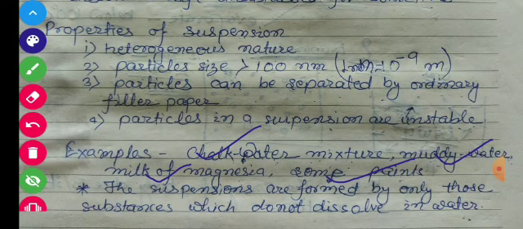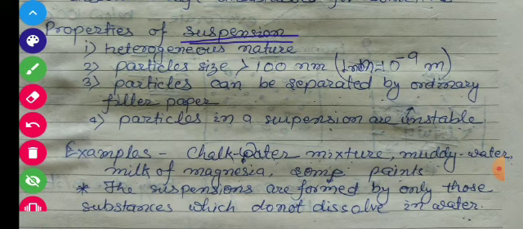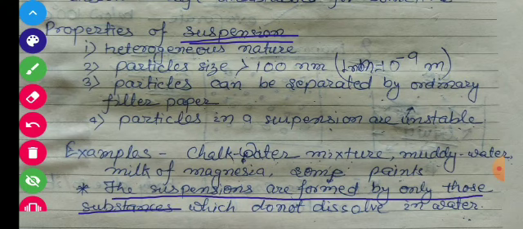One more important point in this perspective is that suspensions are formed only by those substances which do not dissolve in water. If they dissolve, in that case it will form a solution, it will not form a suspension. Okay, students, this is all for today, and in the next video we will discuss further.